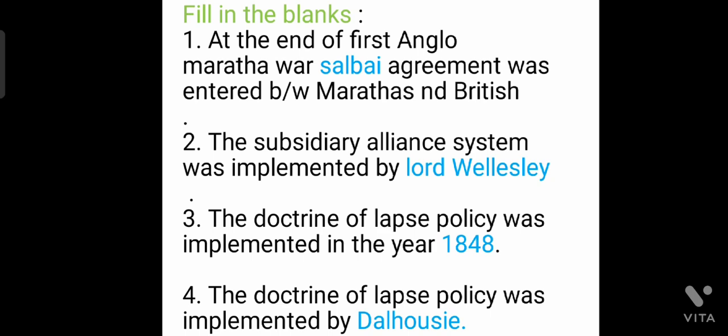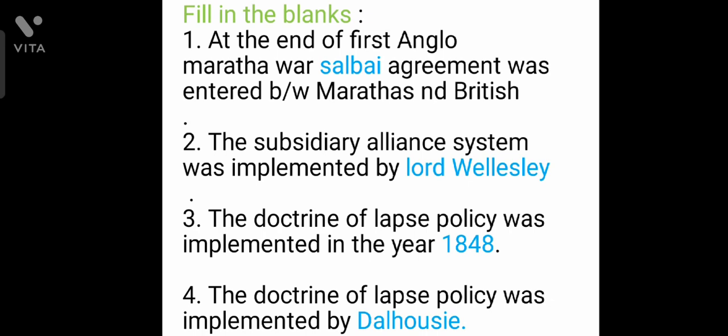At the end of the first Anglo-Maratha War, the Salbai agreement was entered into between the Marathas and the British. The subsidiary alliance system was implemented by Lord Wellesley. The doctrine of lapse policy was implemented in the year 1848. The doctrine of lapse policy was implemented by Dalhousie. So let us move on to the next.